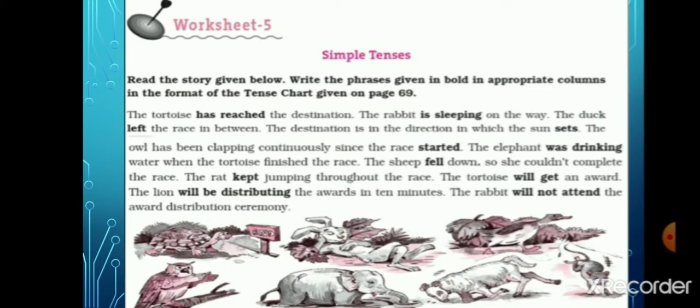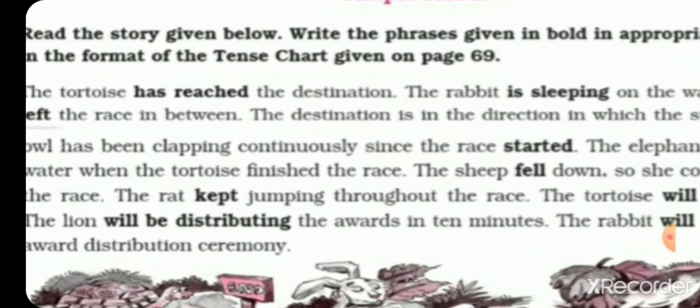Yes, students, look at the words which are given in bold, beta, like has reached, is sleeping, left, sets, started, was drinking, fell, kept, will be distributing, will get, will not attend. These all are in bold letters, students. Now, students, what do you have to do? अब आपको क्या करना है बेटा? Write down these in the chart.